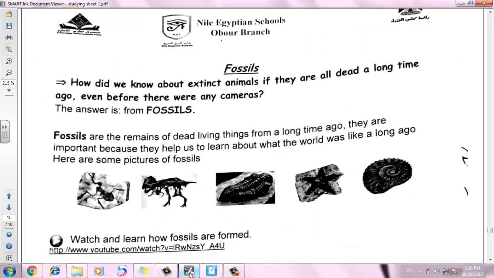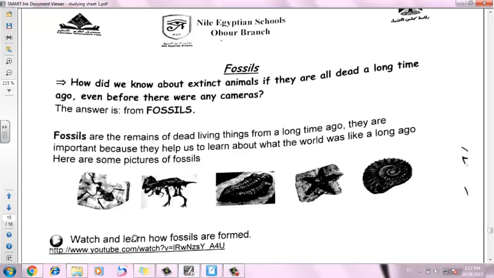First of all, how did we know about the extinct animals? Once all of them are dead, all of its kind do not exist anymore, we didn't see them before. Have you ever seen a dinosaur? Have you ever seen a live dinosaur? Have you ever seen a live mammoth? Have you ever seen the Tasmanian tiger? No, we didn't see all of that ever, and we are not going to see them once they are extinct. But how did we know about them?